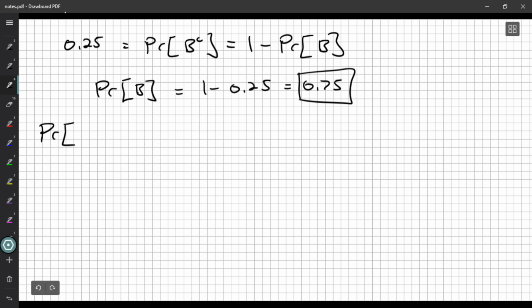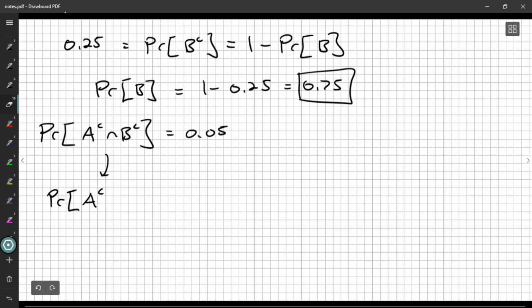Something else we might notice is we've got not having a bungalow, that is having a villa, and not having air conditioning was 0.05. But we can rewrite this a little bit.